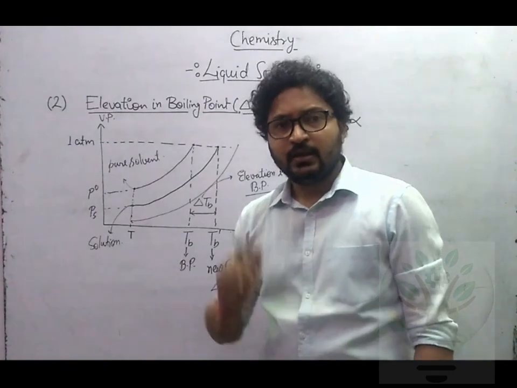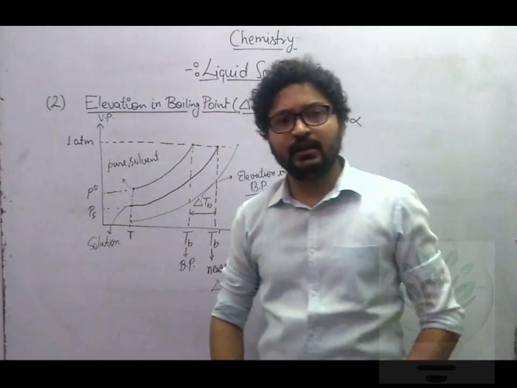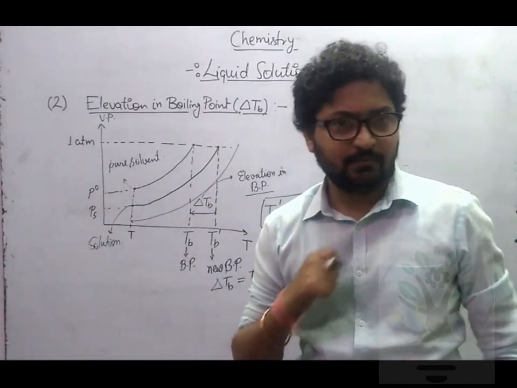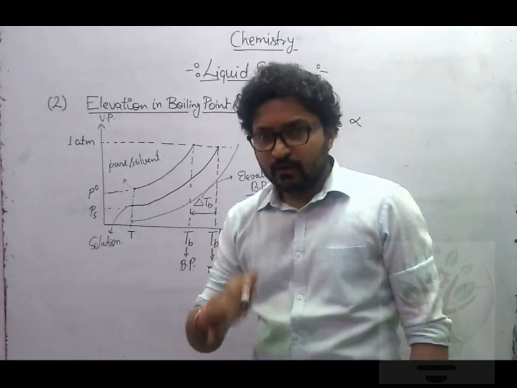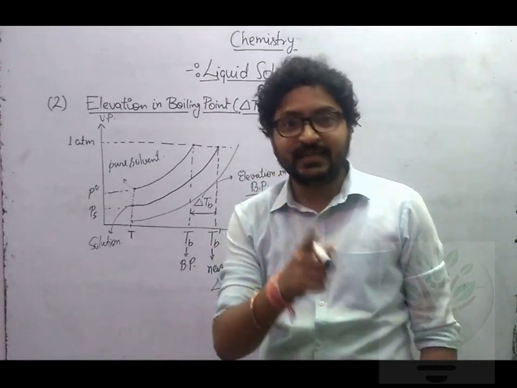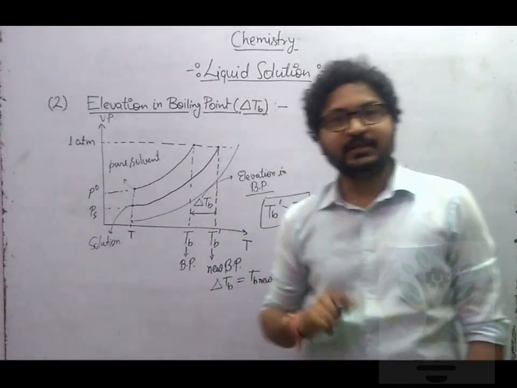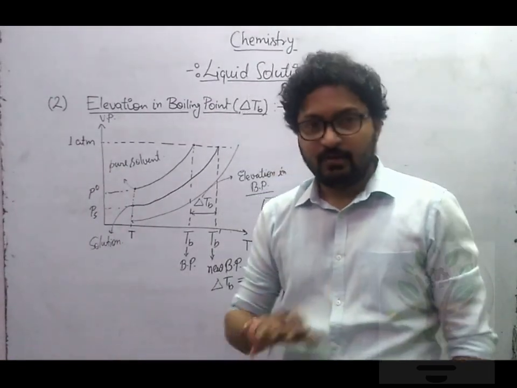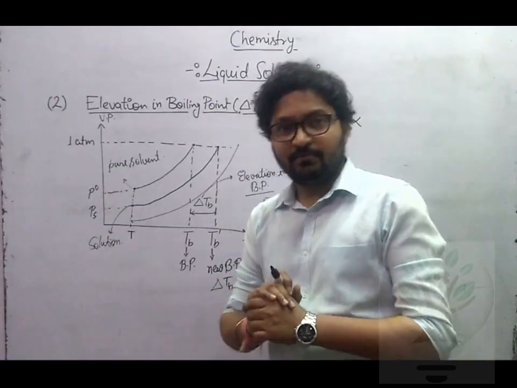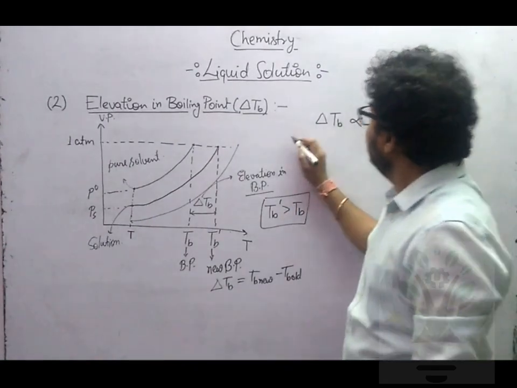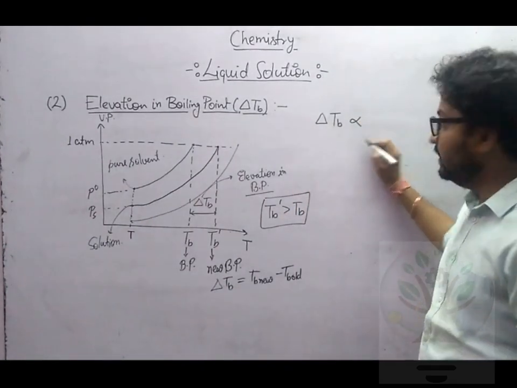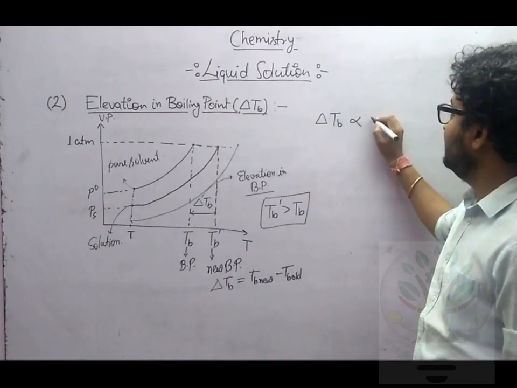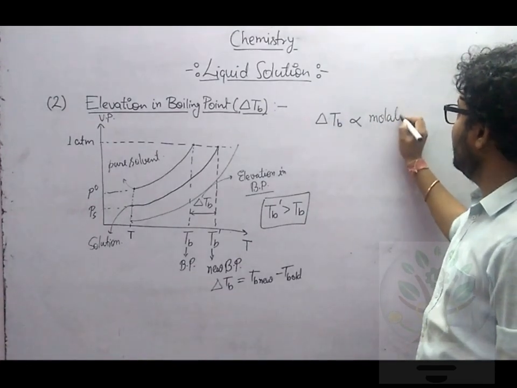You getting this thing? Since we are dealing with temperature here, we have to take a concentration which does not depend upon temperature. Okay, so I hope you understand this. Molarity is affected by temperature. Are you getting this thing? But molality is unaffected by temperature. So for delta TB, we will choose a unit which is temperature unaffected. So let's say delta TB is directly proportional to molality.